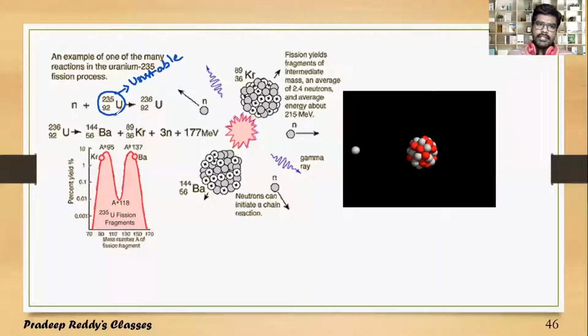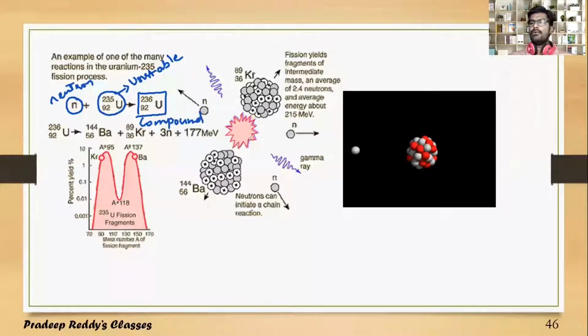But if this uranium 92-235 is bombarded with a neutron, a heavy particle, it gets converted into uranium isotope 92-236, and this is called the compound nucleus.